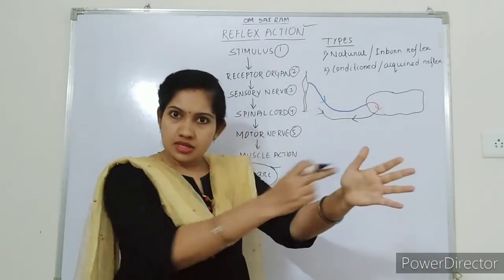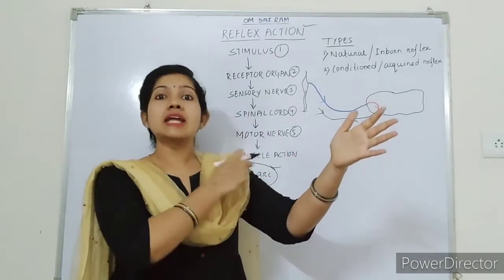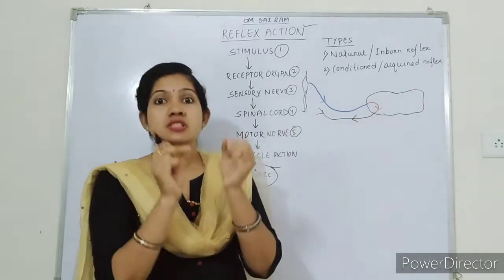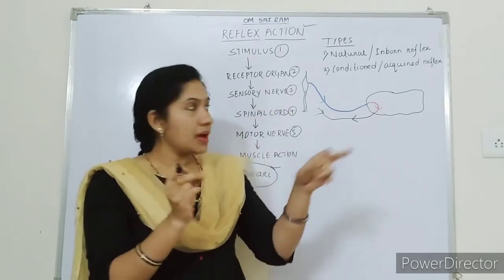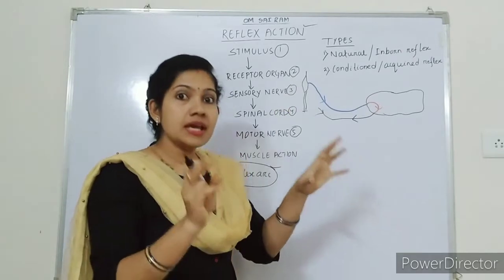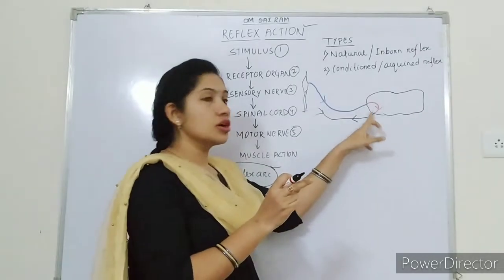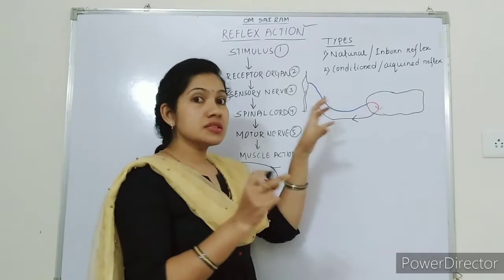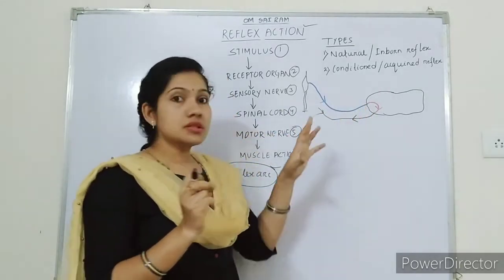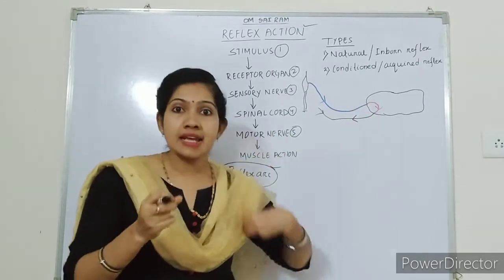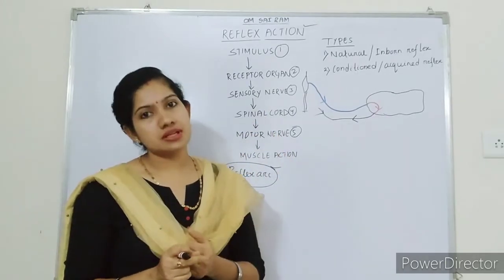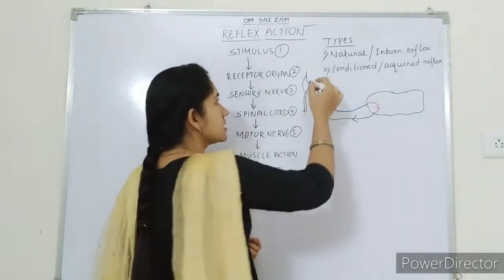No. The sensory neuron will take the signal. It will give the stimulus to the spinal cord. The spinal cord will command by the help of the motor neuron. This interneuron will help in the transmission of the impulse to the motor neuron. Okay. It is the intermediary between the sensory neuron and motor neuron. So this motor neuron will carry the signal to our hand muscles so that we can take out our hand immediately. And this is the path.